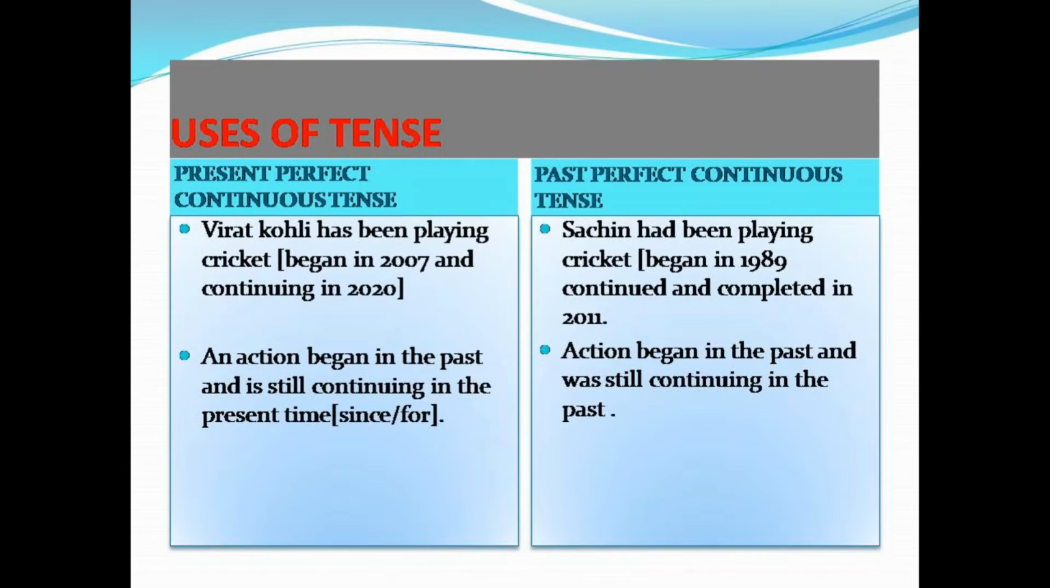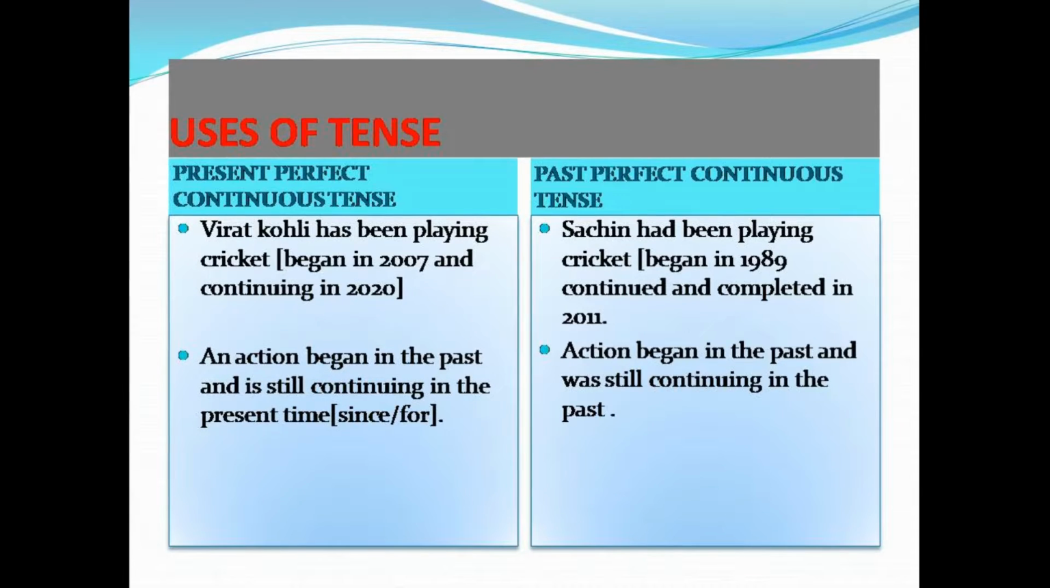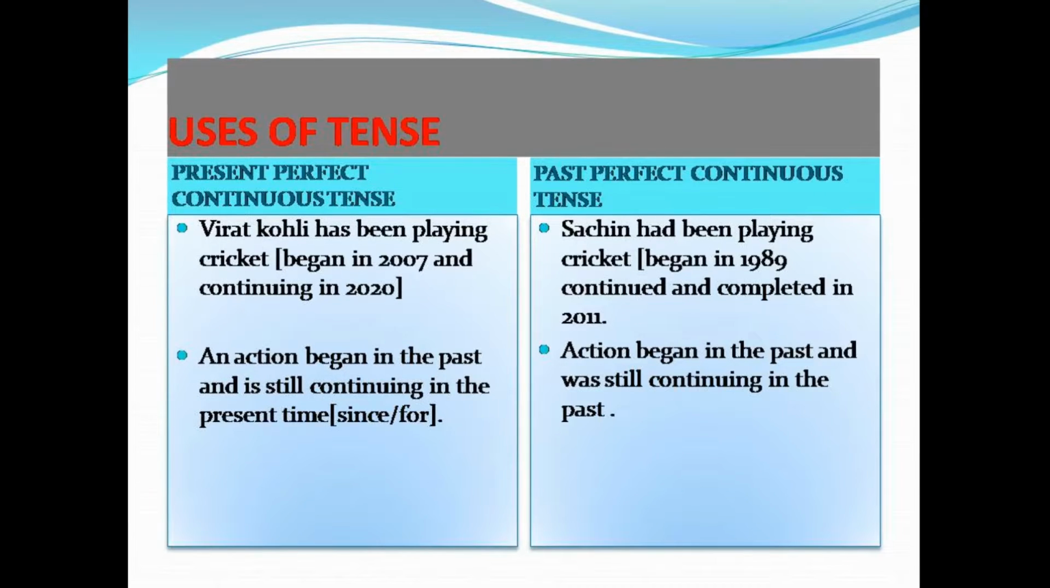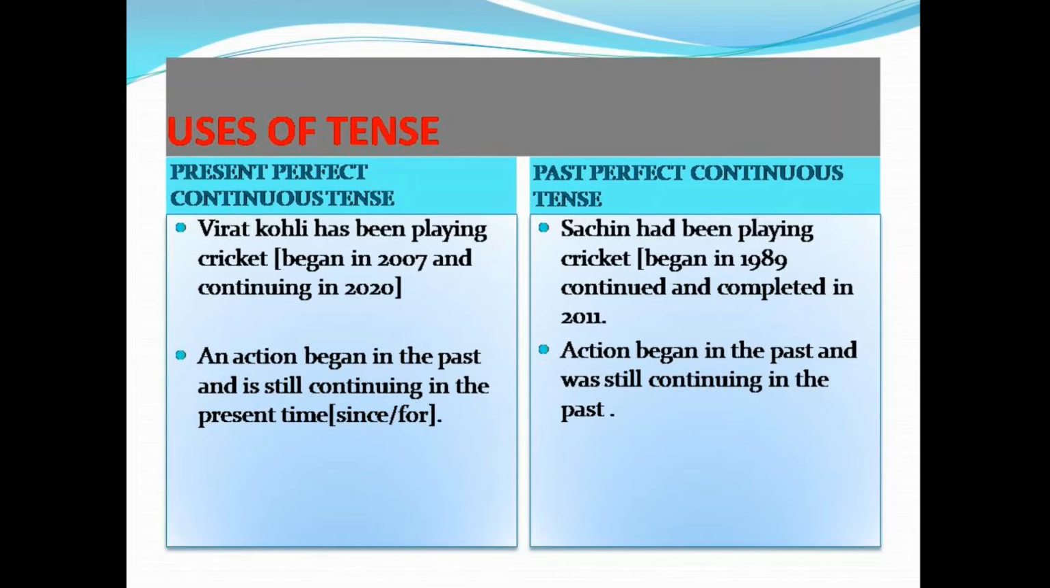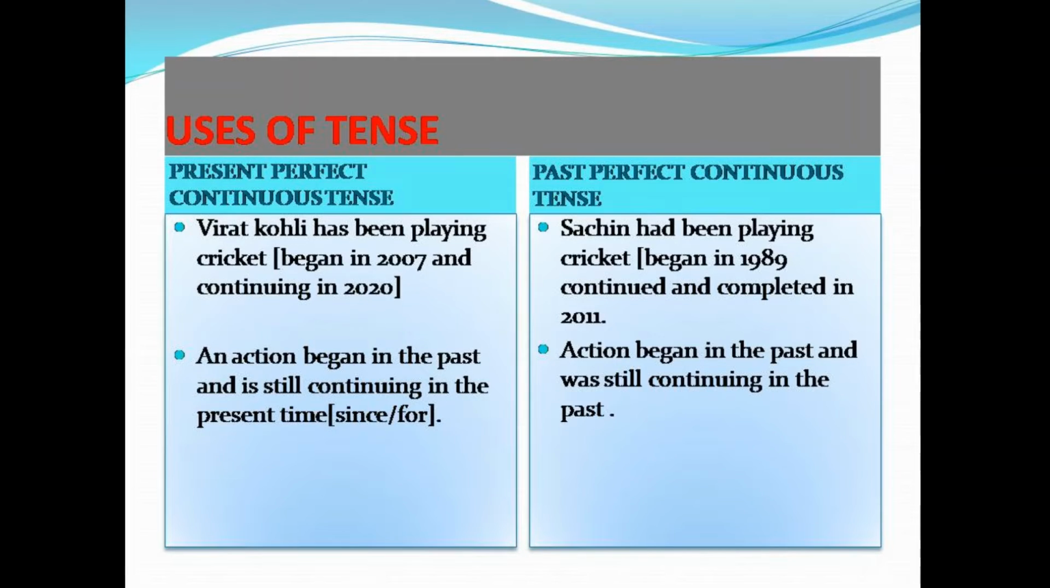Let's look at the examples. Virat Kohli has been playing cricket is an example for present perfect continuous tense because has been plus present participle is used in the example. Sachin had been playing cricket is an example for past perfect continuous tense because had been plus present participle form of the verb is used in the sentence.